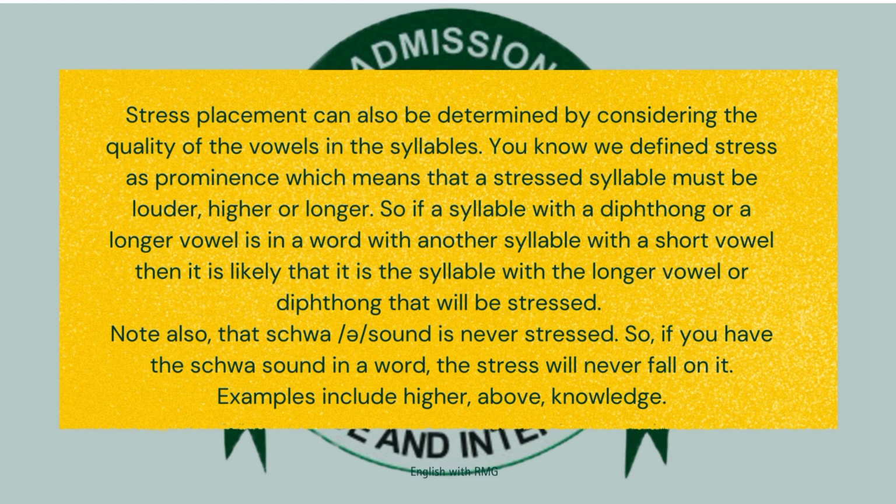So now let me explain the third tip, which is considering the quality of the vowel. Stress placements can be determined by considering the quality of the vowels in the syllable. We define stress as prominence or clarity, which means that a stressed syllable must be louder, higher, or longer. So if a syllable with a diphthong or a longer vowel is in a word with another syllable with a short vowel, then it is likely that the syllable with the longer vowel or diphthong will be stressed. I also need you to note that the schwa sound will never be stressed because the schwa sound is a weak vowel.